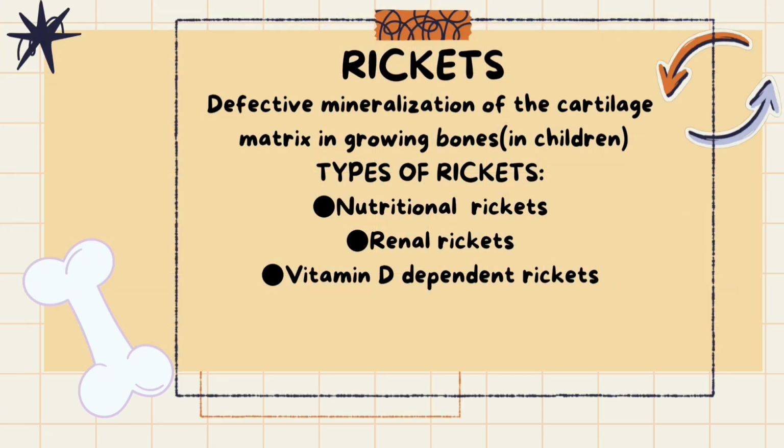Rickets is the defective mineralization of the cartilage matrix in growing bones in children. There are three types of rickets: nutritional rickets, renal rickets, and vitamin D dependent rickets.